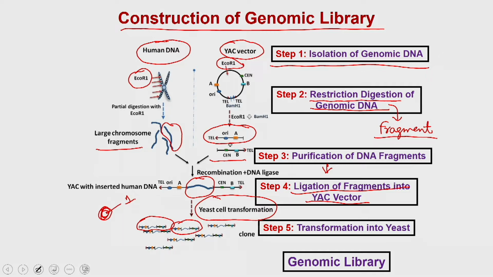These colonies or clones represent the whole genome, and that is why this technique is called a genomic library, exactly like the library which is present in our institute.